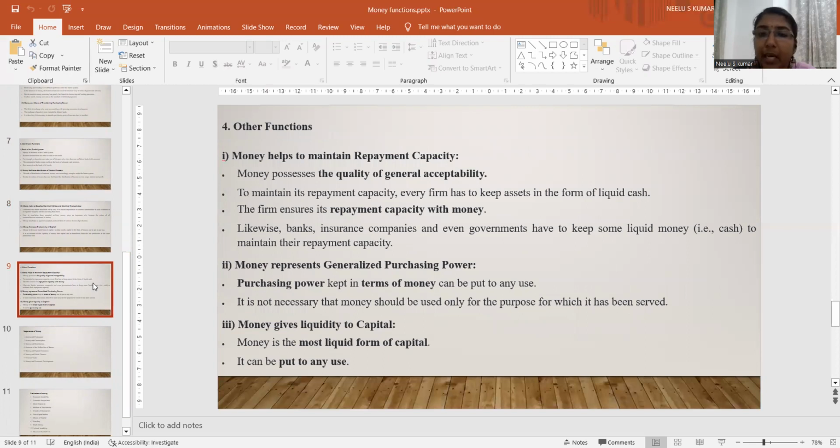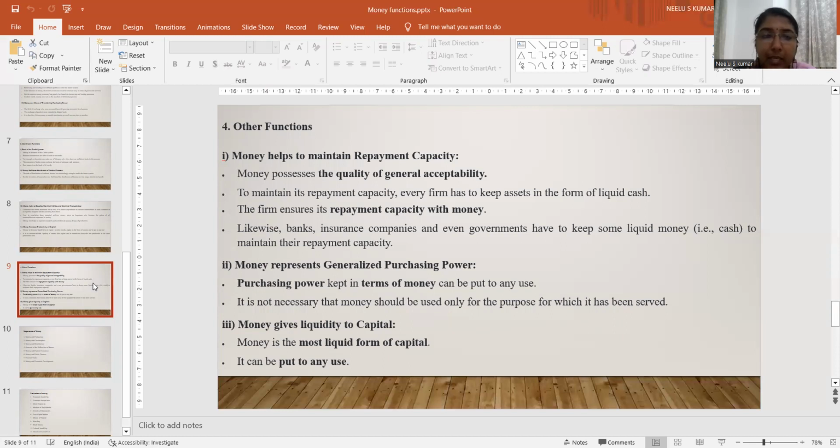Money helps to maintain repayment capacity. That's another important function of money. Money has the quality of general accessibility and general acceptability. To maintain its repayment capacity, every firm has to keep assets in the form of liquid cash. The firm ensures its repayment capacity with money. Likewise, banks, insurance companies, and even government have to keep some liquid money to maintain their repayment capacity.